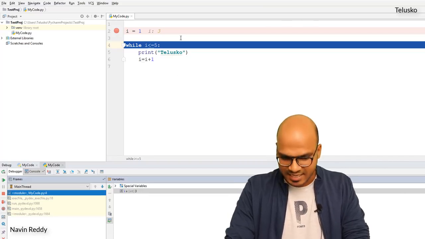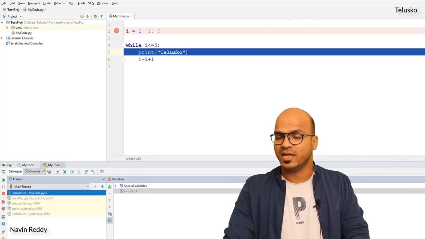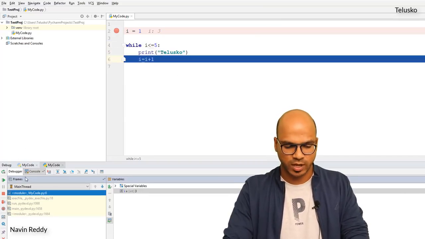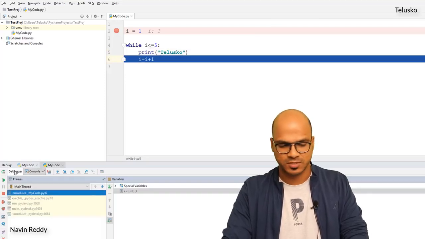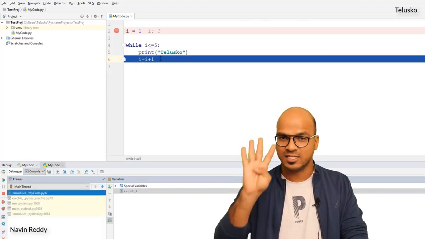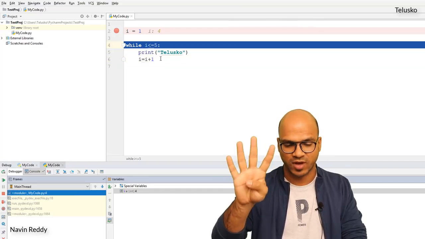Is 3 less than 5? Yes, it will go ahead and try to print the statement, which is Telescope. And you can see in the console we got Telescope 3 times. And now the value of I is 4, right? So you can see the value of I is 4.